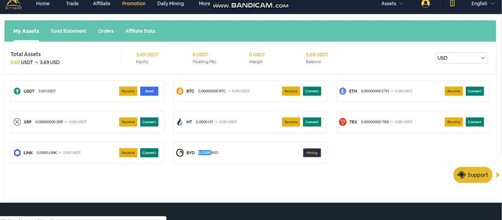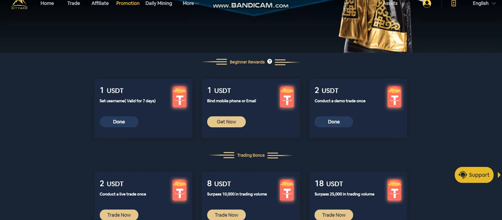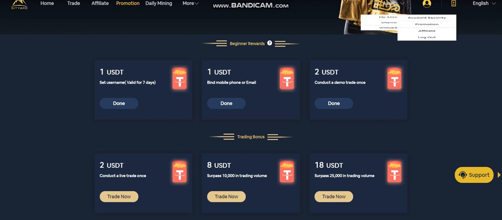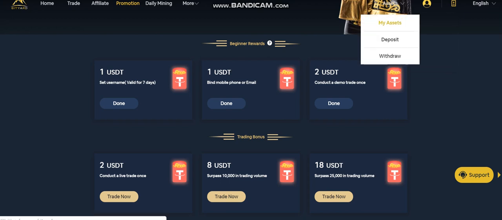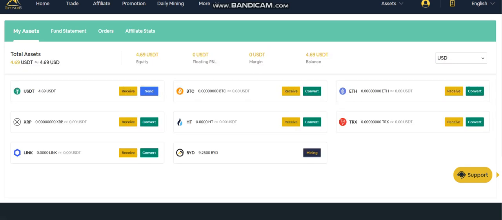Then there is a promotion section over here where they give you a welcome bonus. Okay, so if you bind your phone or email, you will get 1 USDT, which I have done right now. So I will click on get, and I have received it successfully. Okay, so there you can see I got $1 in just 1 second. So you just have to bind your account and you will get 1 USDT for free.